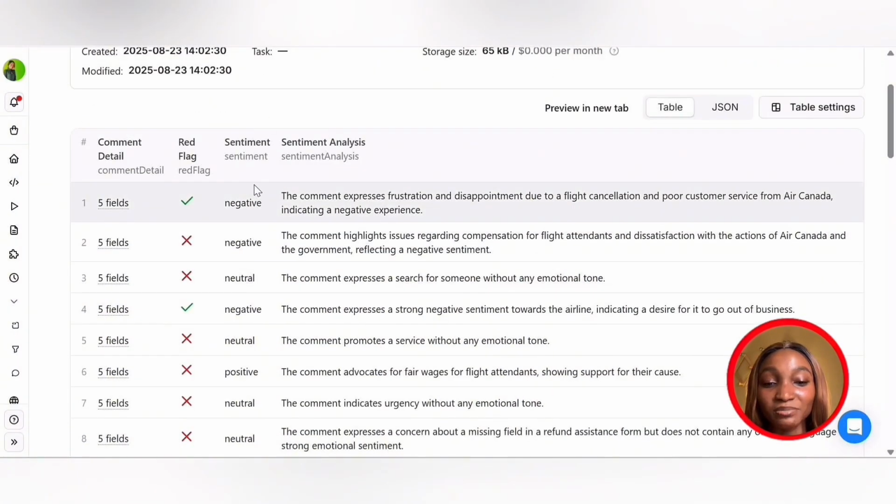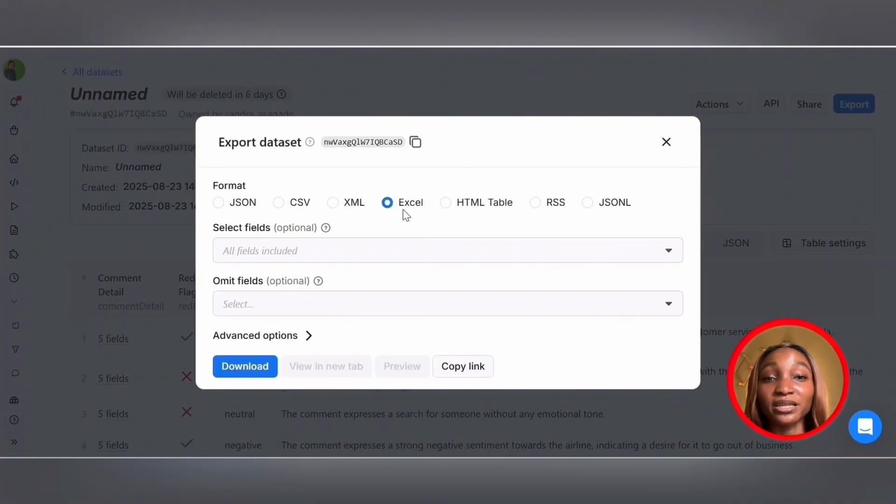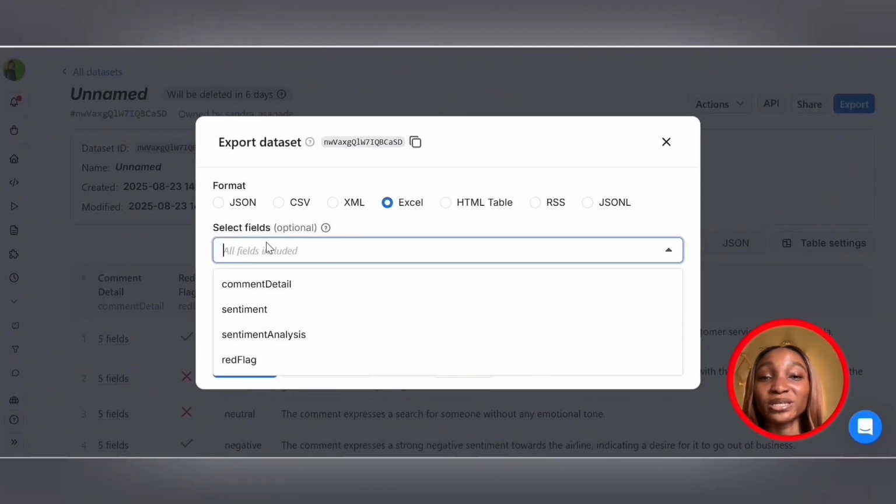Then we have the sentiment, whether it is positive, neutral, or negative, and also the sentiment analysis. It shows us why the analyzer agent scored that comment as either negative, positive, or neutral. And this data is actually very easy to export. Just click on the export button up here, and then you select the format you want to export this dataset as. You can choose to specify the fields you want to be returned. If you want to return everything, it's optional, but if you want to be specific, you can specify.